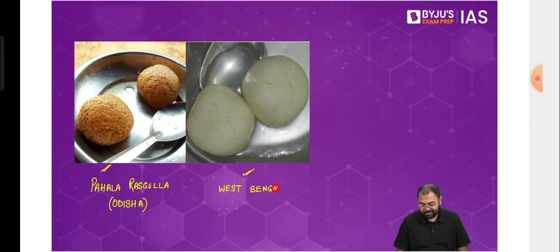Now, this is how the government has tried to solve this problem. The Chhena Rasgulla belongs to West Bengal and the Pahala Rasgulla belongs to Odisha. Although tracing back history, it probably seems that Odisha had it before West Bengal, but I'm not going there. Although you know that these are connected areas, so they share a common border, so it's very difficult to trace back the exact history. But as far as we know, and all the manuscripts that we have from the medieval times and the ancient times, it looks like it belongs to Odisha. So these are the two. I mean, this also has been a controversy.